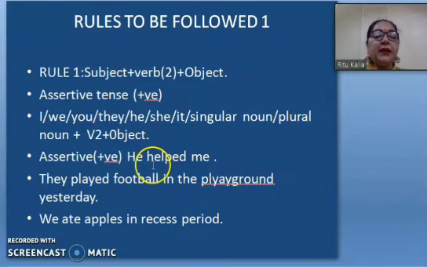He helped me. The word helped here is the second form. They played football in the playground yesterday. So this word played that I have written here is the second form. We ate apples in recess period. So this word ate is the second form. Right? Now come to the next.